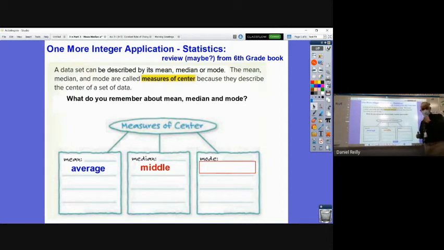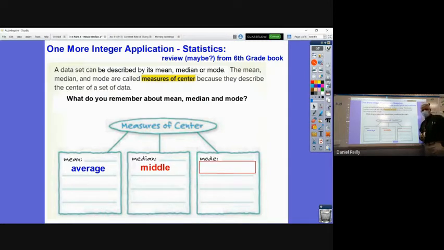We'll go over how to do each of these in a second. We'll review how to do each of them. Either of these could be a good measure of the middle of a bunch of numbers. It depends on what kind of numbers they are, and we're not going to go into that part about which one is the best thing to use. The last one is the mode.